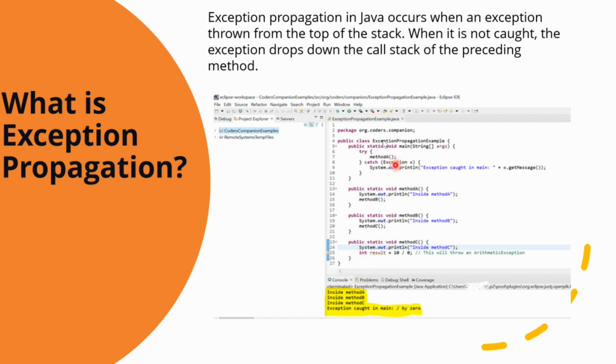Now, when you run this Java program, you will see inside method A, inside method B, and inside method C, and the exception caught in the main method, divided by 0, is shown over here. See, the exception is caught in the main method, divided by 0. So you can see that I have printed with SOP inside method A, inside method B, and inside method C, and it is lastly showing me the exception that is caught in the main, that is divided by 0.